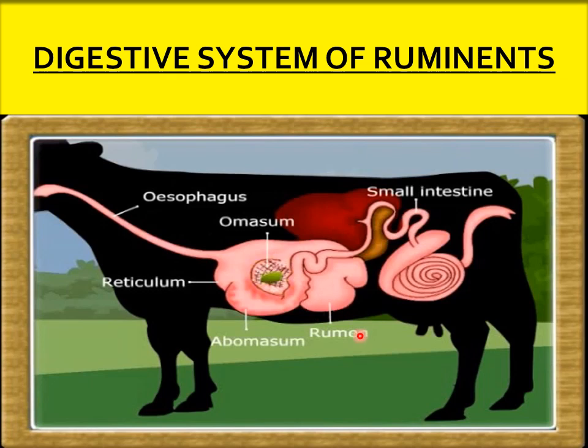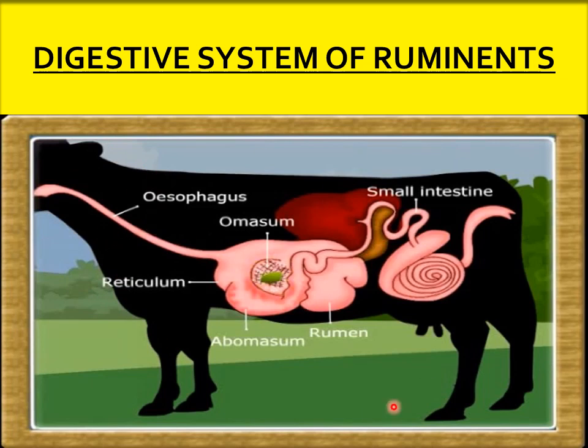The partially digested food, the grass which is present in the rumen, part of the stomach, we call it as cud. That is why we can see that a cow keeps on chewing its food, which is nothing but the partially digested food, the cud. This cud is brought back to the mouth of the cow in small lumps, and then it chews it again.